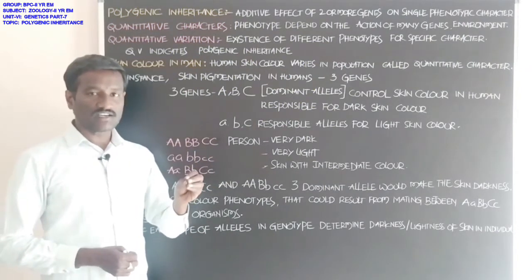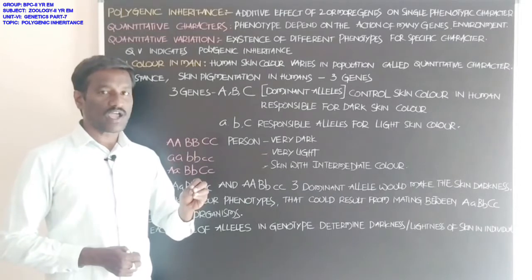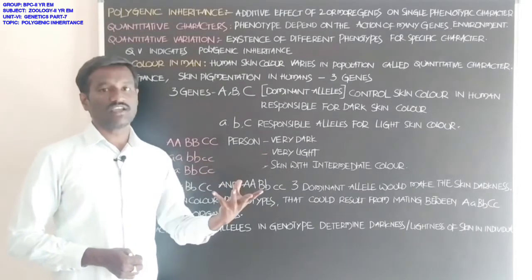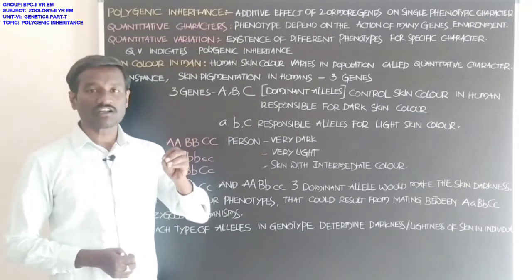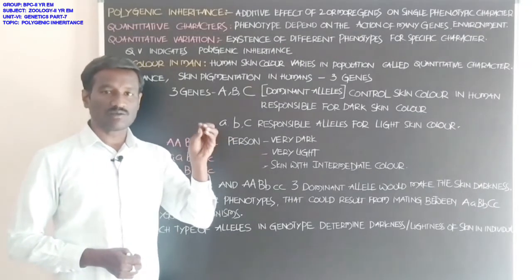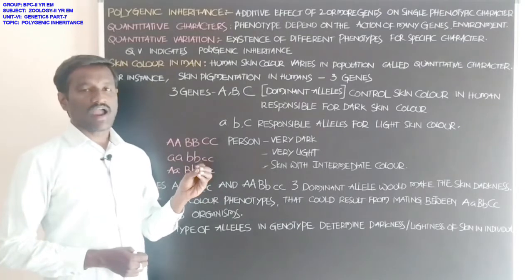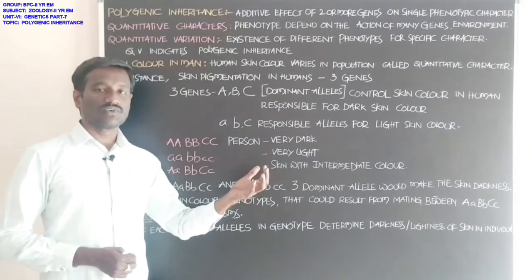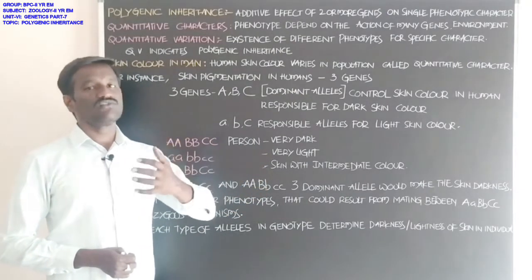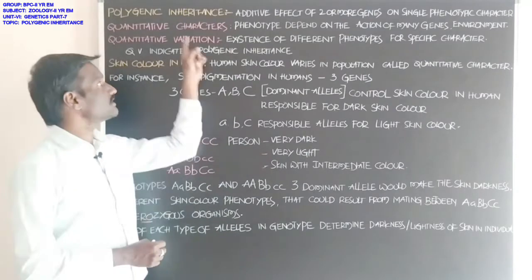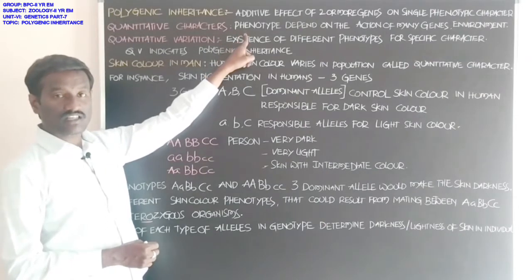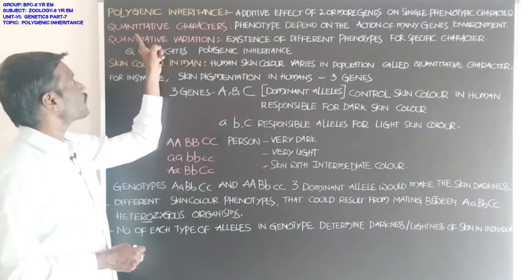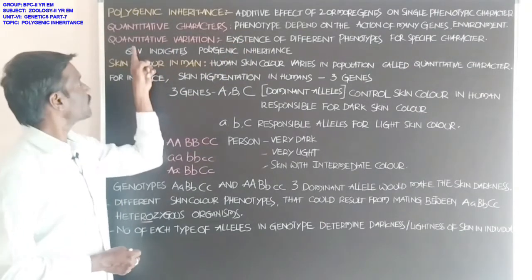The phenotype possessed by individuals is due to the action of not a single gene but many genes, and also the environment. Okay students, that phenotype present in animals is called a quantitative character.